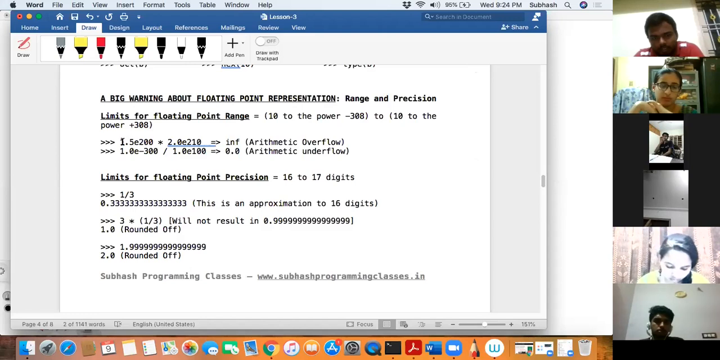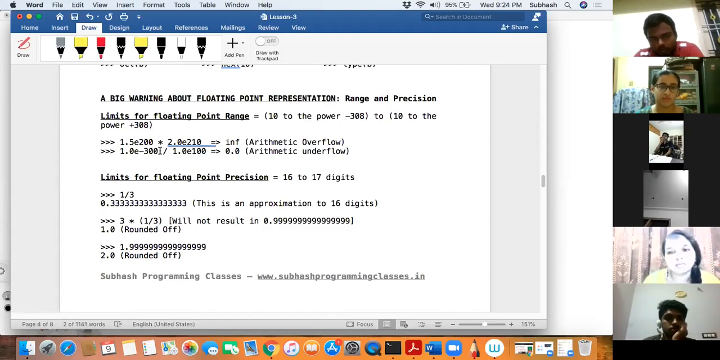It means if you try to do 1.5 e to the power 200 into 2.0 e to the power 2, I just tried this number randomly, and I think Python was unable to represent this huge number, and it resulted in an output called INF, which stands for infinity. It means it is arithmetic overflow. It is beyond the capability of Python to represent that huge number. So it was unable to represent, and it gave an INF. It was a random thing I just tried out.